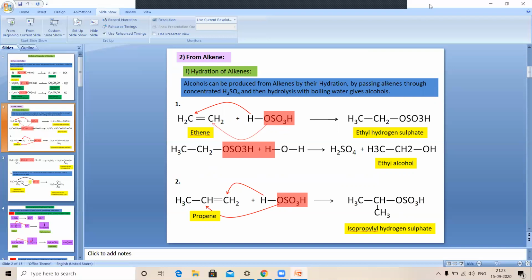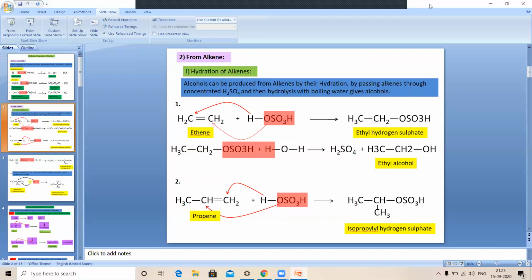That means alcohols can be produced from alkenes by the hydration of alkene compounds.